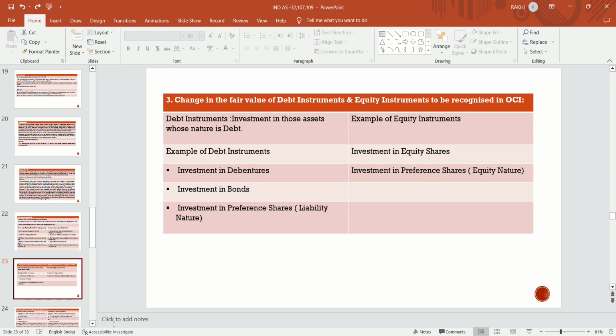If you are investing with the intention to hold the asset till maturity, with the intention to receive contractual cash flows, interest and principal, then that asset is to be treated as a debt instrument. But if it is linked with the equity price index, then that asset is to be treated as an equity instrument, like investment in equity shares, investment in preference shares of equity nature. Then the assets are of equity nature, and any change in the fair value of that asset is to be recognized through OCI.